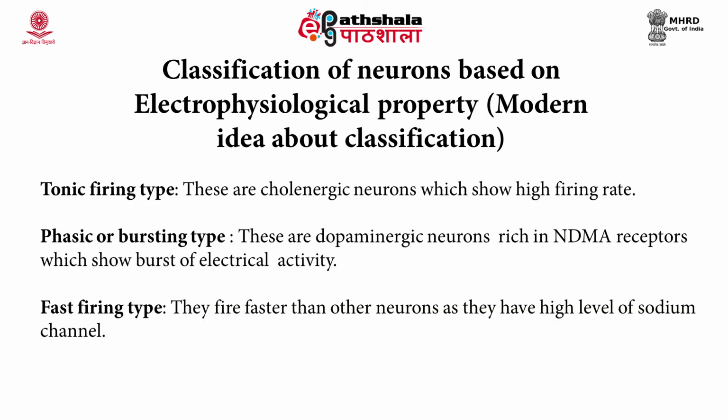Now, another classification is based on the electrophysiology, in which we have different kinds of neurons, which are tonically firing, or they are firing in a biphasic manner. So, we have different kinds of firing rates. Based on that, we have classified these neurons into 3 types.